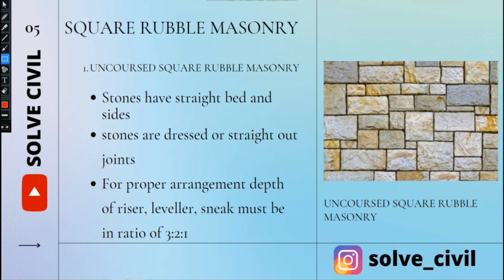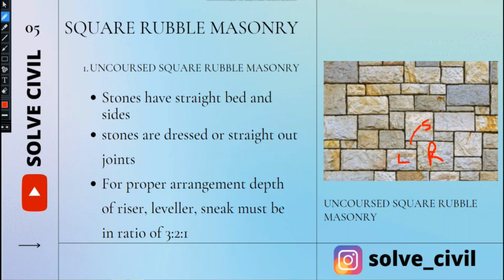For proper arrangement of these stones, the riser, leveler, and sneak must be in the ratio of 3:2:1. This is the sneak. This is the riser. This is the leveler, and this is the sneak.